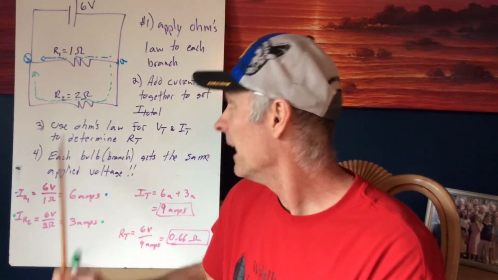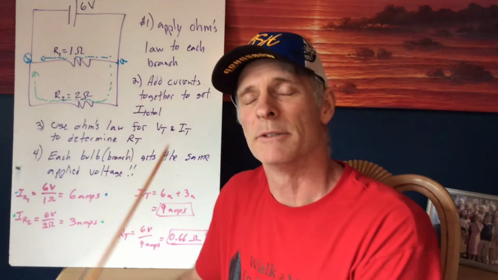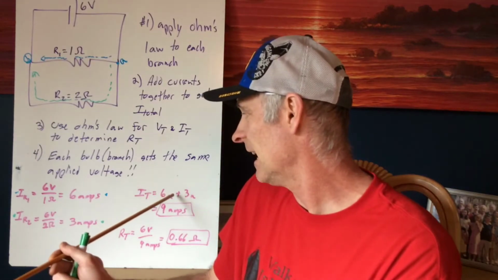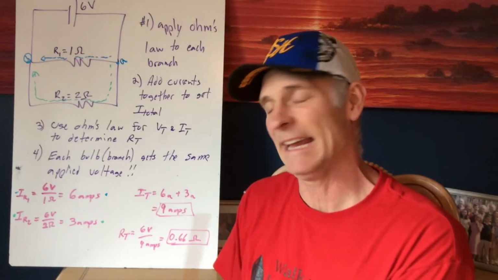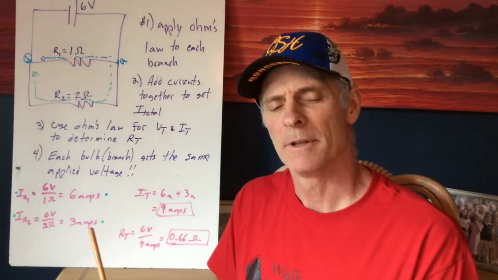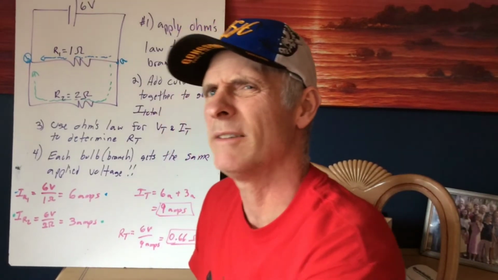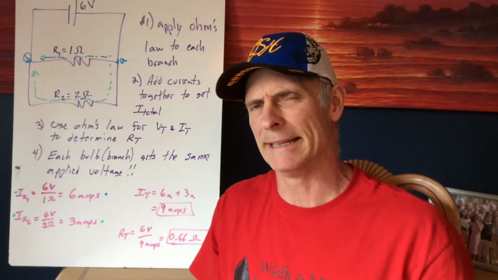So, the next rule we have for parallel is we're supposed to add currents together to get a total current. Well, that would mean the branch currents of 6 amps and 3 amps must be added together to give you 9 amps right there. Now, my friends, you may be asking yourself, Mr. Finn likes to ask, hey, where is it 9 amps?